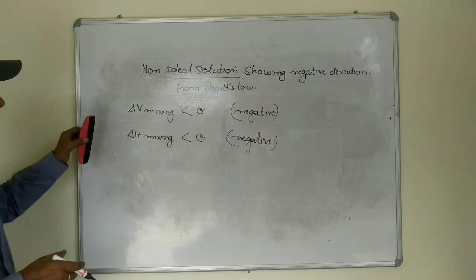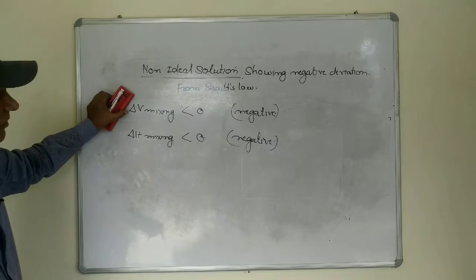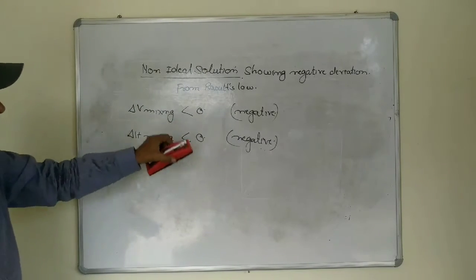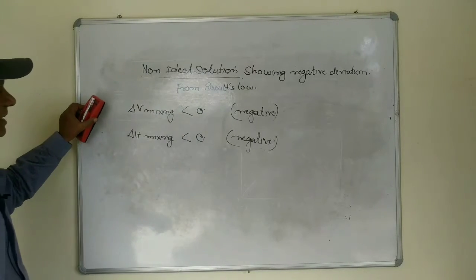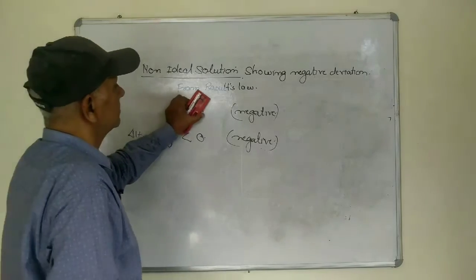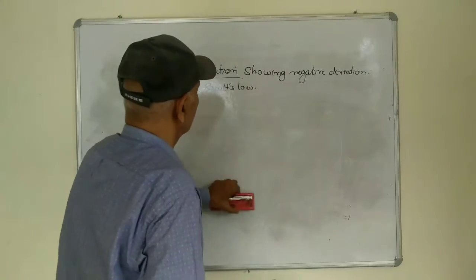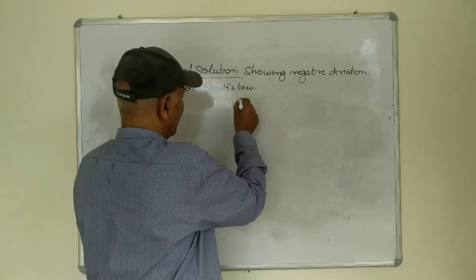According to this, if we again plot a graph between the vapor pressure and the mole fraction, you will find that it shows the negative deviation.